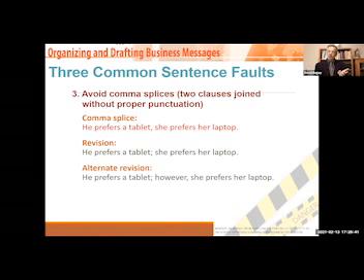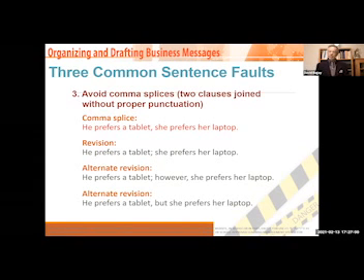An alternate version: he prefers a tablet. However, she prefers her laptop. That actually is the more common revision out there. Either one is fine. The alternate revision is written a little bit better because you have he prefers a tablet. However, she prefers her laptop. Okay, so that kind of aspect. And the alternate, he prefers a tablet, but she prefers her laptop.